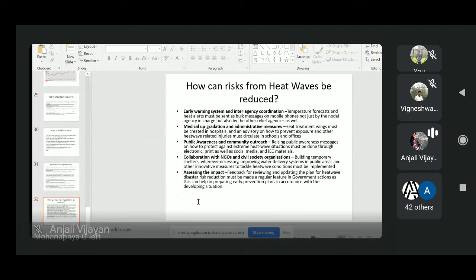Here we can see how we can reduce the risk from heat waves. There are early warning system and interagency coordination, which can reduce the heat wave effects. And apart from this, medical accreditation, administrative measures, then public awareness and community outreach, then collaboration with NGOs and other civil society organizations. And before the heat wave occurs, if you can assess the impact, that can also reduce the heat wave effect. So these are about heat waves.